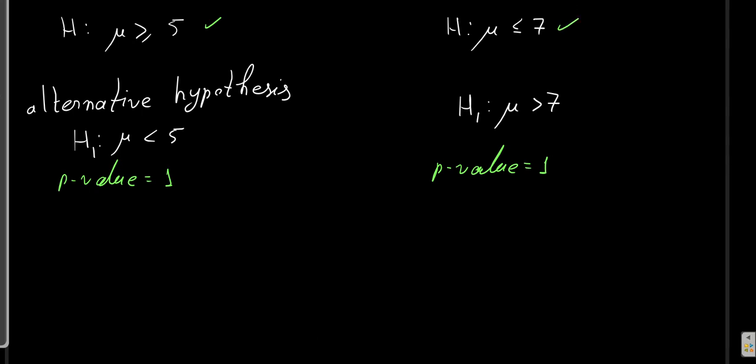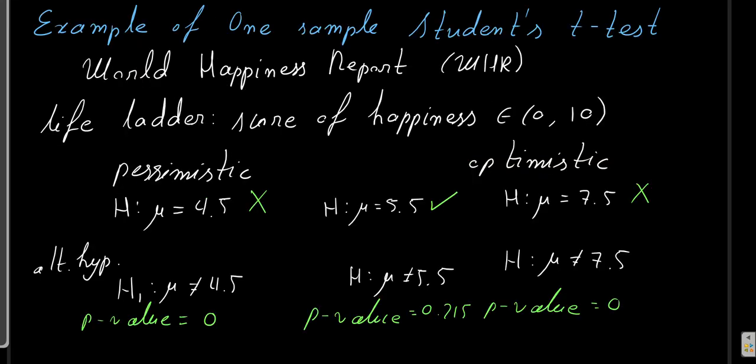That means that we have evidence that the average happiness of the world is not 4.5. We have overwhelming evidence against that hypothesis. We have overwhelming evidence against the hypothesis that on average the happiness is 7.5. But we do not have evidence against the hypothesis that it is 5.5. That means that saying that the average is 5.5 is likely.